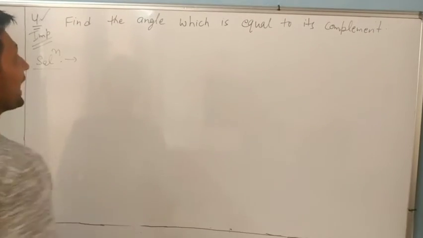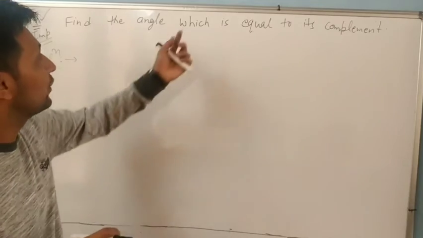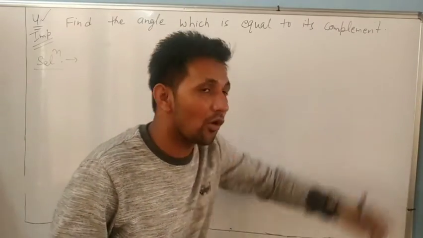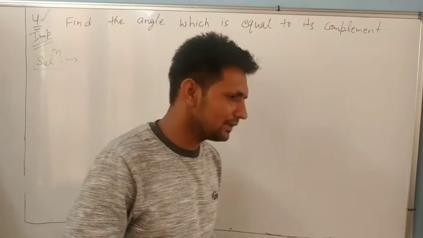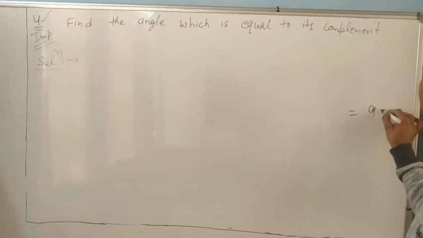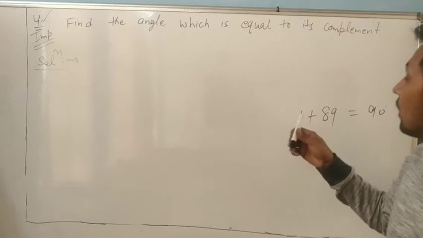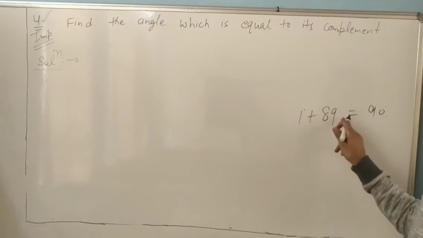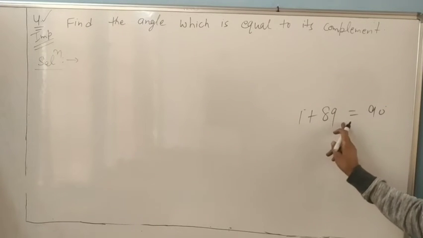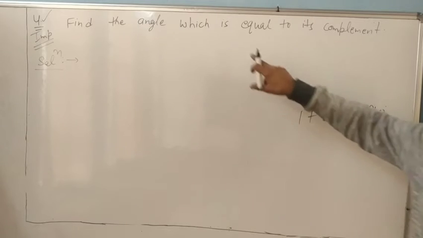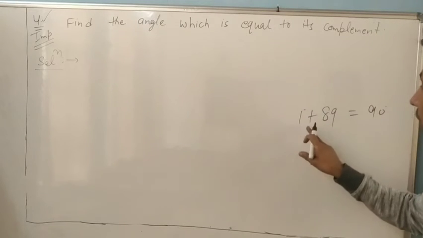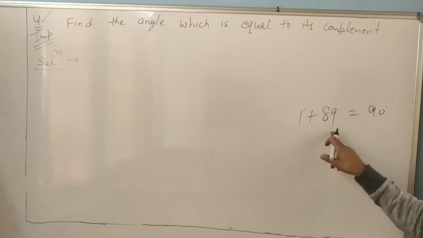Look at it. We have to find an angle which is equal to its complement. Yes, complement means the sum of two angles is 90. One is 1 degree, one is 89. So the complement of 1 is 89 and the complement of 89 is 1 degree. Are they equal? No, it is not possible.